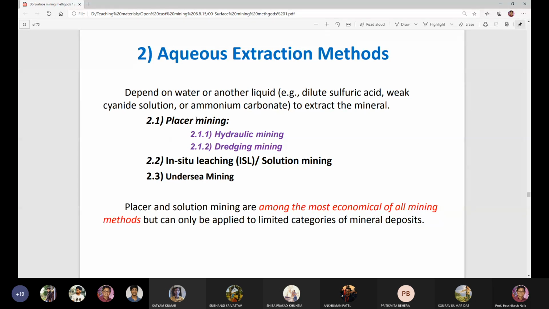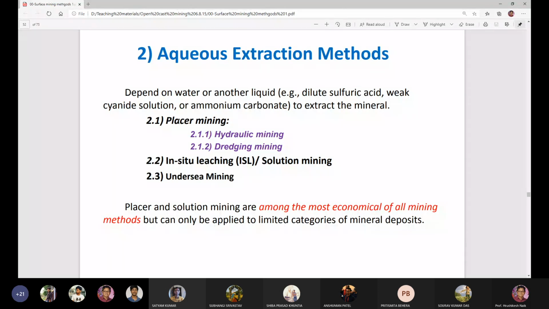So the placer mining methods, in situ leaching or solution mining methods, and undersea mining methods, three methods are used in the case of aqueous extraction, by using the water force or by using another liquid like dilute sulfuric acid, weak cyanide solution, or ammonium carbonate. So these methods are called aqueous extraction methods.